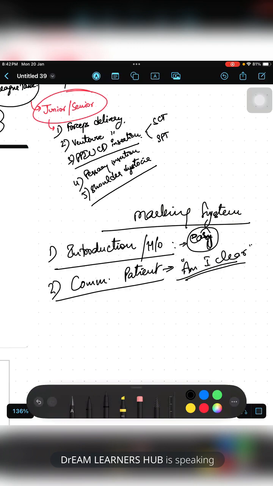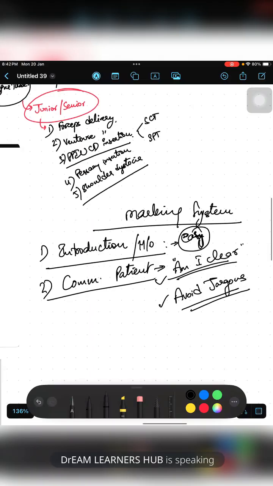You can ask such questions so that your communication with the patient will be simpler. And avoid jargon. Jargon means medical terms. You cannot say, "Yes, your uterus is containing a fibroid and you need a hysterectomy. That will be a total abdominal hysterectomy." You cannot say that. Just say your tummy has grown or your womb has grown.